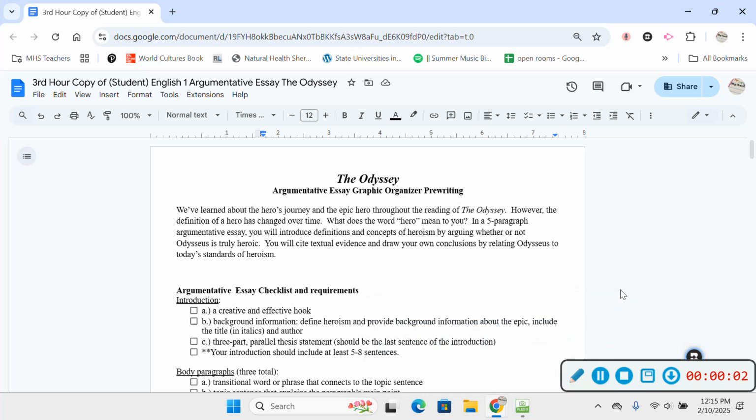Okay guys, so these are the instructions for how to complete the graphic organizer for the essay for English 1, the argumentative essay over the Odyssey. The very first page of the packet that you were handed out in class, but also the digital copy, tells us in this little paragraph here that the purpose of your essay is that you will argue whether or not Odysseus is a hero by citing textual evidence and drawing your own conclusions by relating Odysseus to today's standards of heroism.